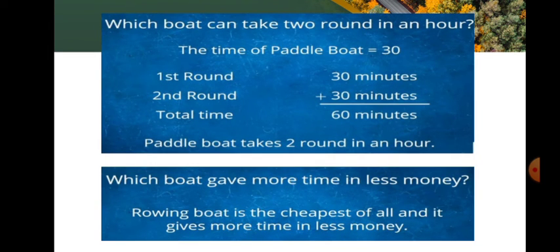Which boat can take 2 rounds in an hour? The time of paddle boat takes 30 minutes. For the second round, we have to add 30 minutes more. So, 30 plus 30, totally it took 60 minutes for 2 rounds. So, paddle boat takes 2 rounds in an hour. Which boat gave more time and less money? Rowing boat is the cheapest of all, and it gives more time in less money.